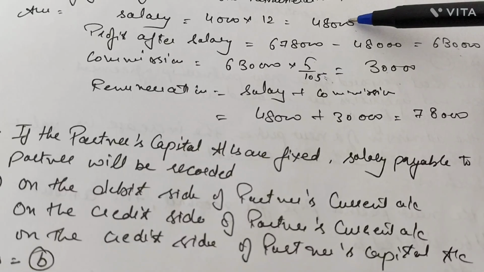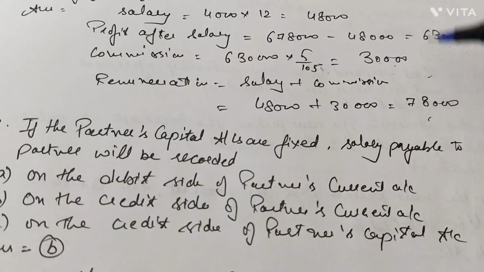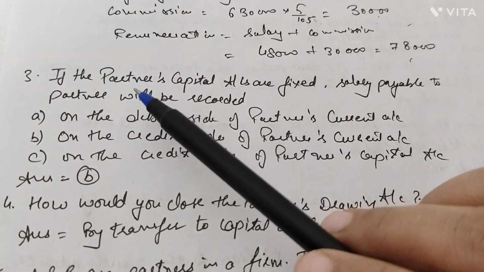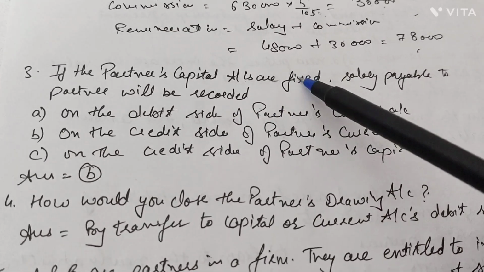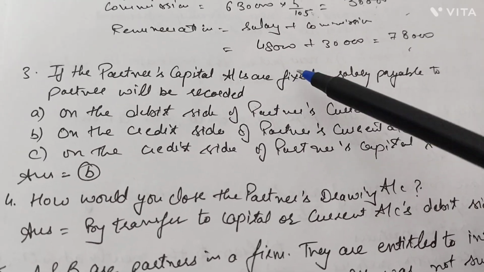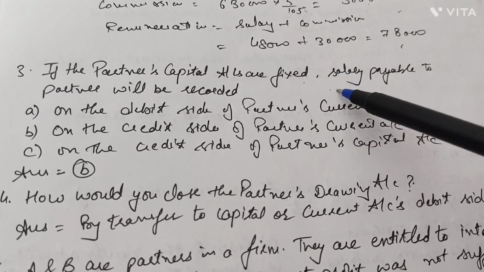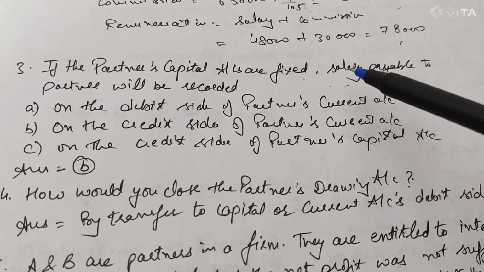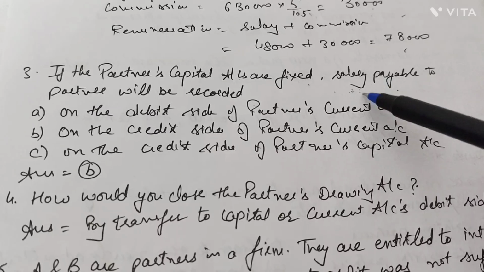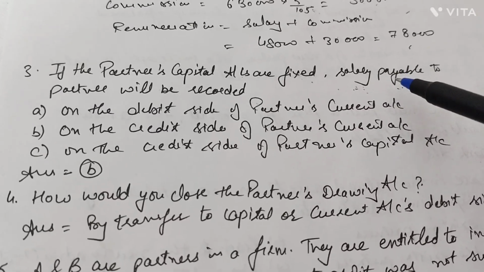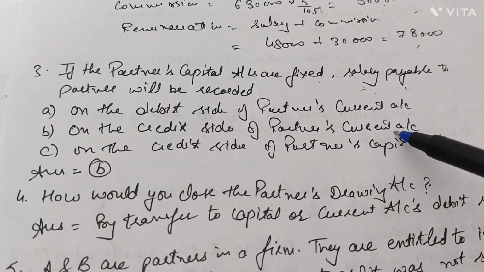Now what is the total remuneration payable to manager? That is 48,000 plus 30,000. The total remuneration payable here is 78,000. The next question, if the partner's capital accounts are fixed, salary payable to partner will be recorded. Now if it is a fixed capital account, then salary payable would be recorded in the current account. Now question is on which side? Because by paying salary to the partner's capital in the business is increasing. By making its provision, the partner's capital in the business is increasing. So when capital increases, it should be credited. So it is the credit side of the partner's current account.